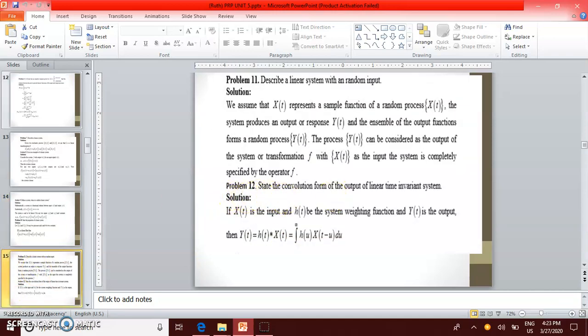Next, state the convolution form of the output of a linear time invariant system. If x(t) is the input, h(t) is the system weighting function and y(t) is the output, then y(t) is equal to h(t) convolution x(t), which is equal to the integral from minus infinity to plus infinity of h(u) x(t minus u) du. The first function is in terms of u, the second is in terms of t minus u. So u is the only variable.